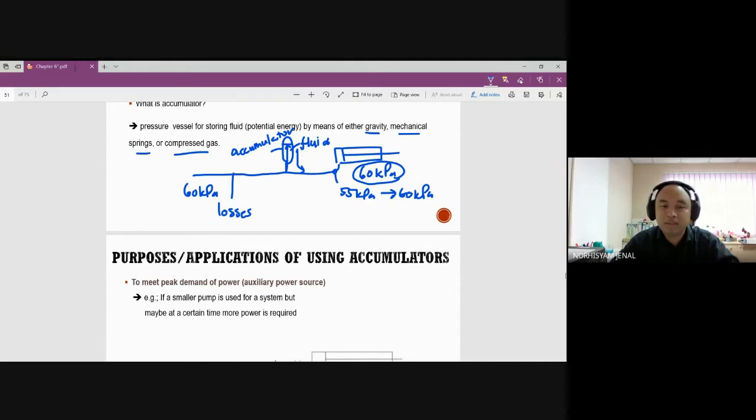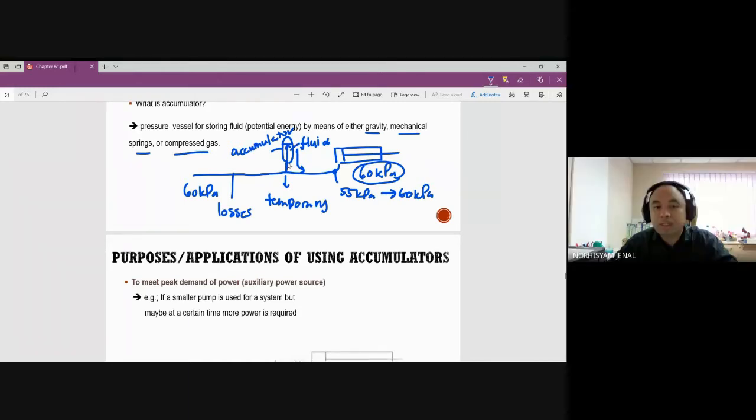Saya terangkan dalam bahasa Melayu. Kalau asal 60 kilopascal, dia akan storekan fluid. Tiba-tiba somewhere here ada losses. Tiba-tiba dia jadi 55, so accumulator akan release fluid. However, this is just temporary. Dia tak boleh berpanjangan. Why? Because we can only store a certain amount of fluid. When we finish all the fluid to increase this pressure, liquid tu akan dah habis lah, tak boleh digunakan lagi. Any question on the basic idea of the accumulator?